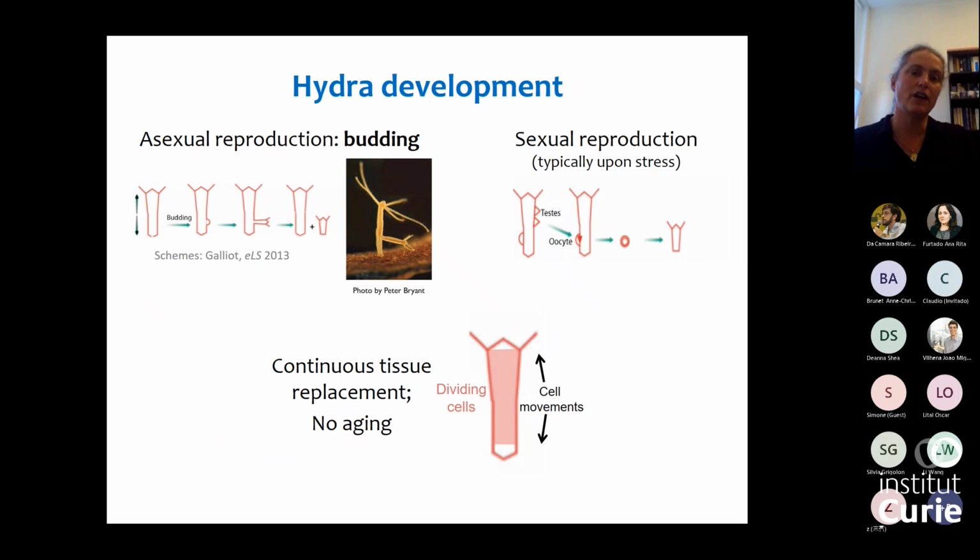Normally, if you look at hydra, it reproduces by budding. So the typical way hydra reproduces, a small bud starts growing from the mature animal and then dissociates. If you put it under stress, it's also capable of sexual reproduction. So it will produce oocytes and testes and undergo sexual reproduction.